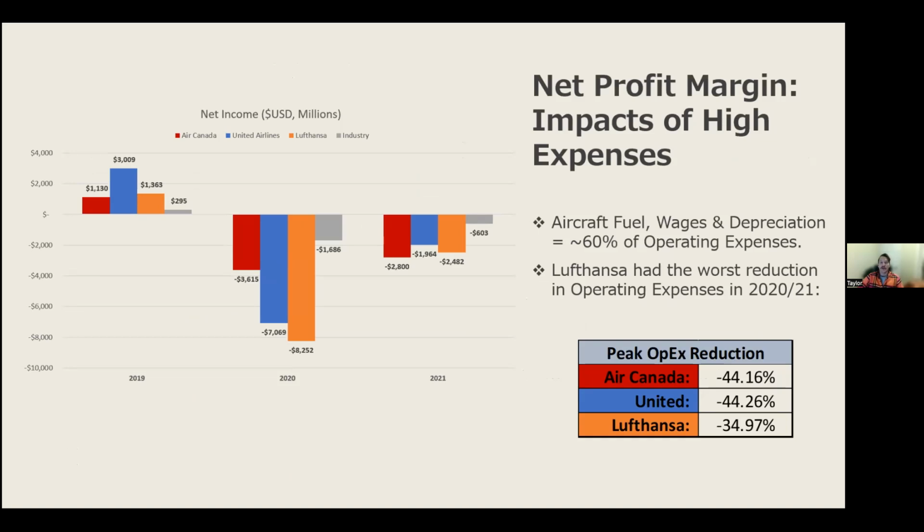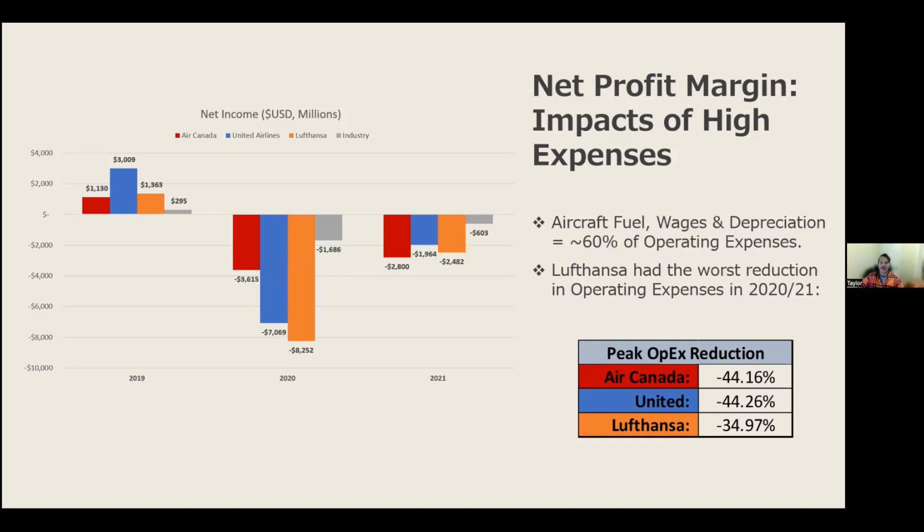Lufthansa demonstrated the worst operating expense cost control in 2020 and 2021. And even though they saw a $2.2 billion tax break in 2020, this lack of cost control drove the greatest year-over-year drop in net income of all companies reviewed. While all airlines saw significant decreases in net incomes resulting from the high operating costs and low revenue, United rapidly stemmed the bleeding, which contributed to improved recovery in 2021.